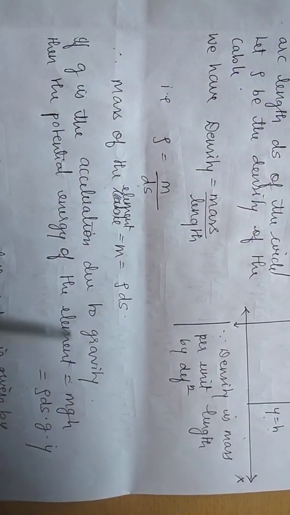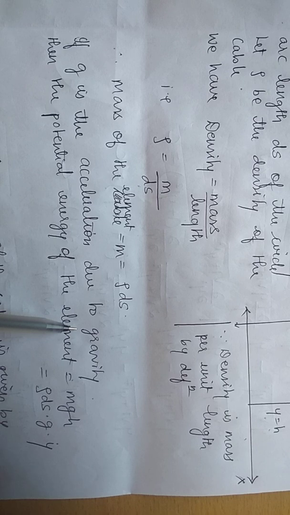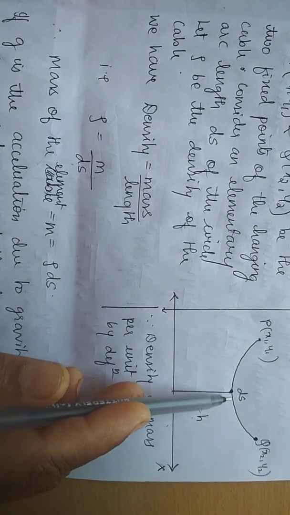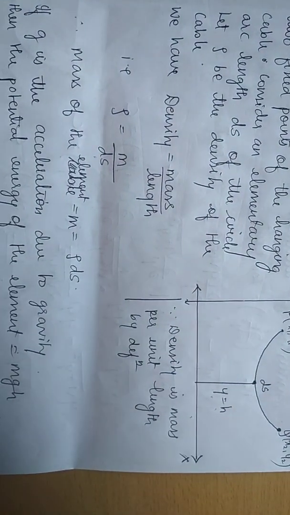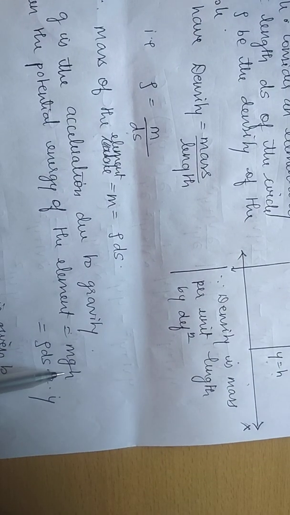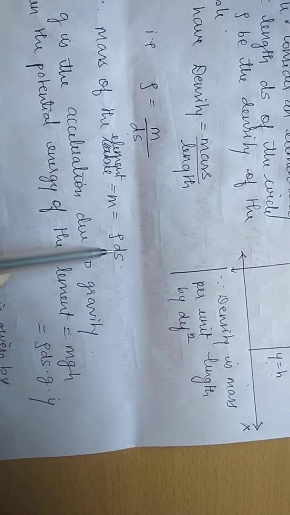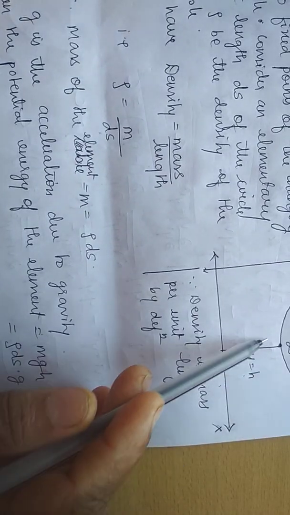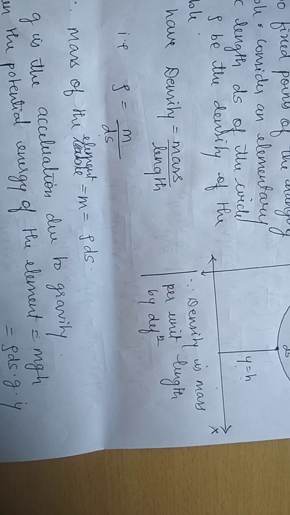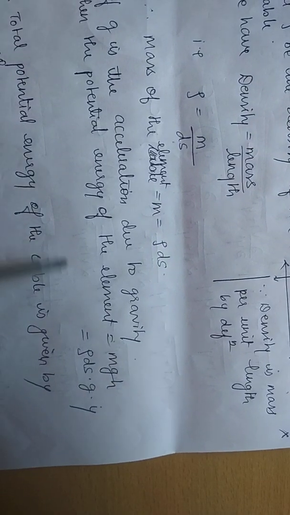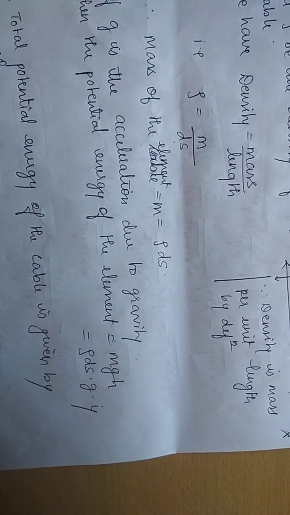Since g is the acceleration due to gravity acting on this cable in the downward direction, the potential energy of the element is given by mgh. M is rho into ds, g is the gravitational acceleration, and h is the height. Since we are talking in the vertical direction, the height h will be taken as y. Hence the potential energy becomes rho g y ds. This is the potential energy at this point.